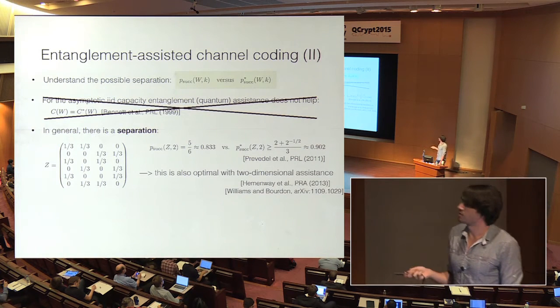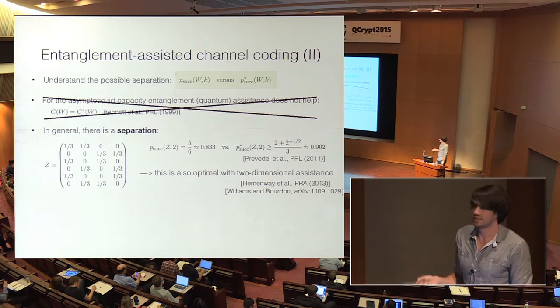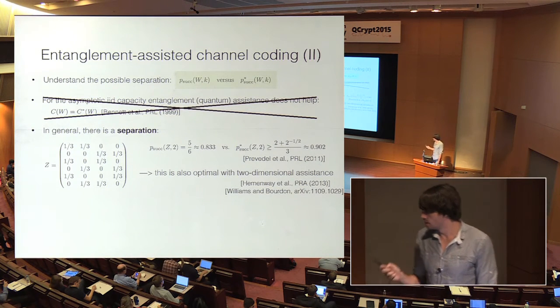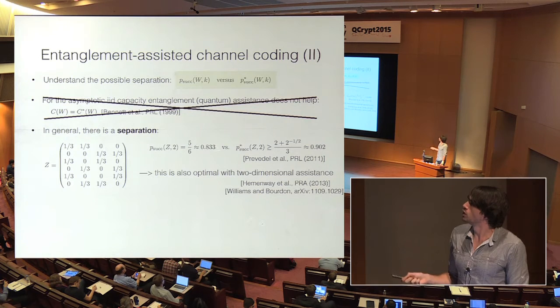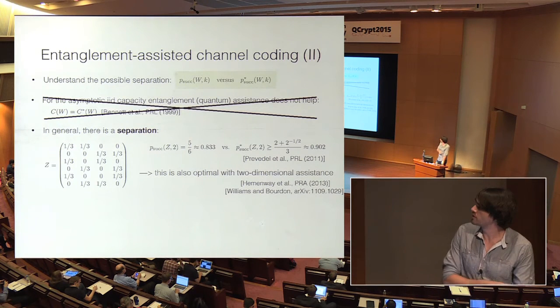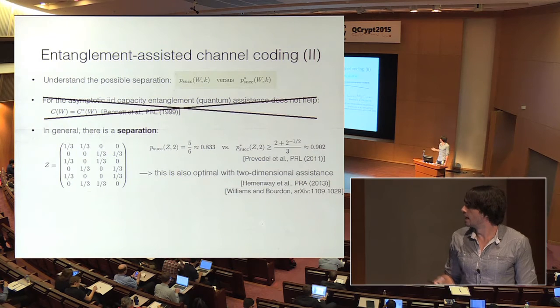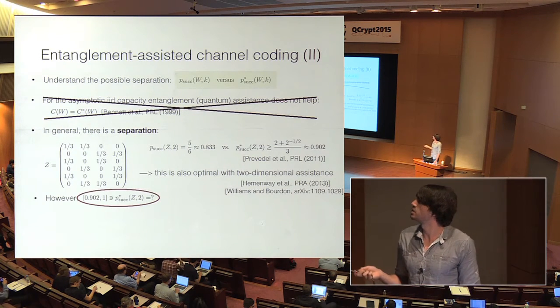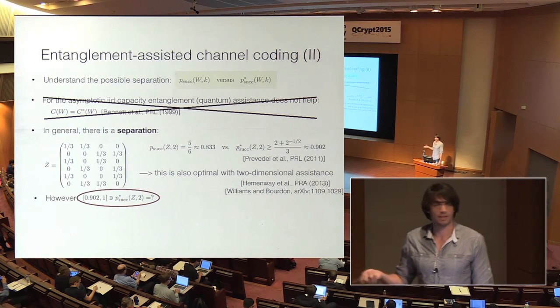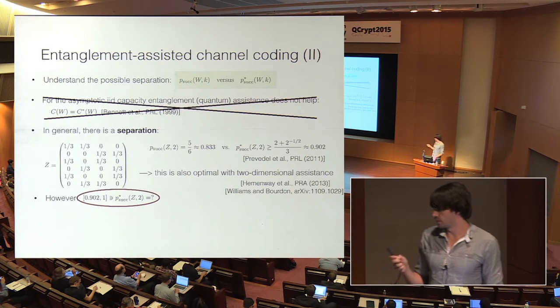They do this by providing an explicit coding scheme that makes use of entanglement assistance, but only of two-dimensional entanglement assistance. Okay, so they use one ebit to boost the success probability from this value to this value. And in follow-up papers, it's also shown that this is optimal as long as we restrict to two-dimensional entanglement assistance. But of course, the question is, what is the actual value of this entanglement-assisted success probability? We know that it has to be at least 0.902, but it could be as high as 1, right? So we don't really know that.